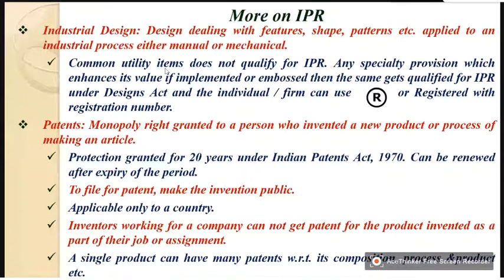So, suppose an item like this I have invented, that will definitely receive intellectual property. It is an intellectual property item, because a normal pen and paper, anybody can make. This reusable item